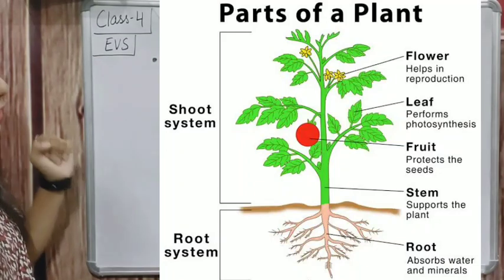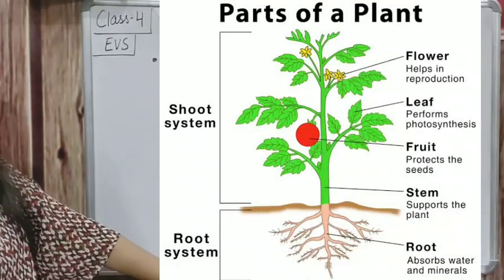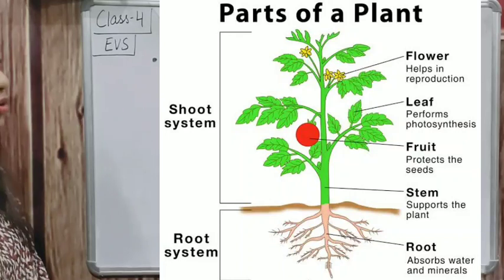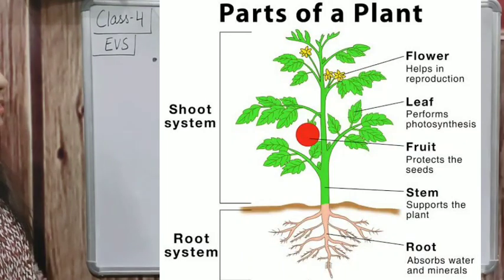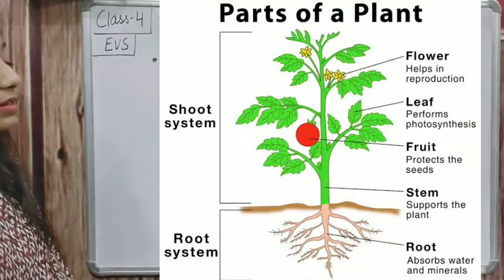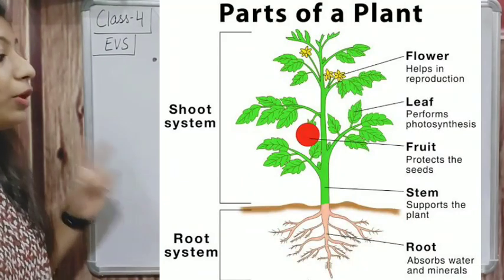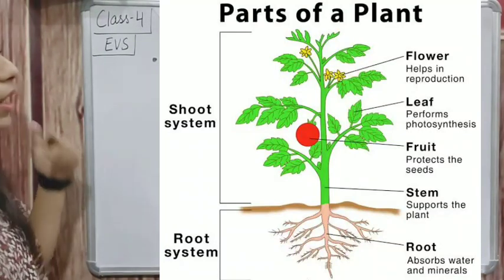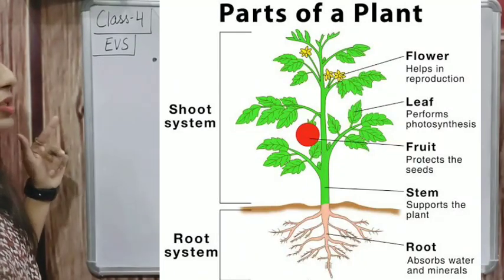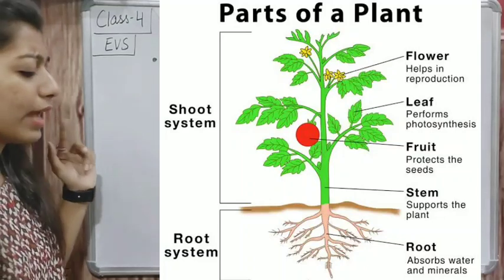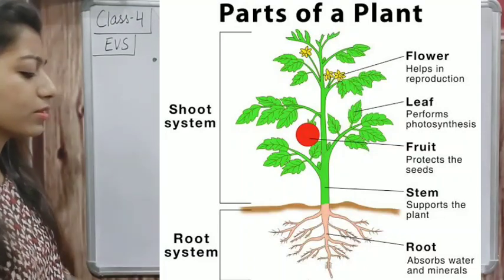Then I am going to tell you about the root. Root is under the ground. Root जो part है वो under the ground है. As you can see on the screen, they divided this diagram in two parts. The upper part, which we can see, is known as the shoot system.